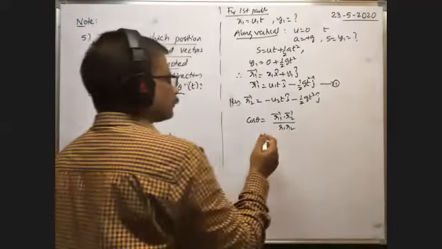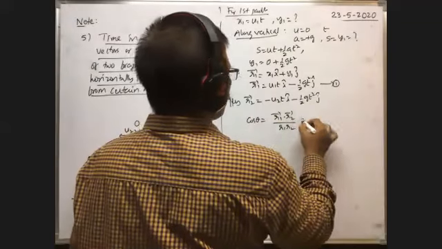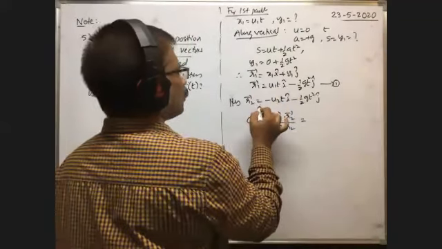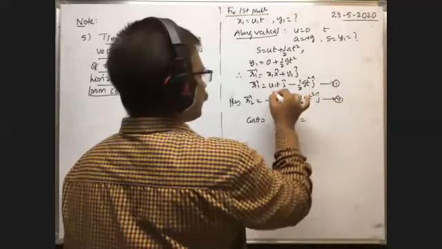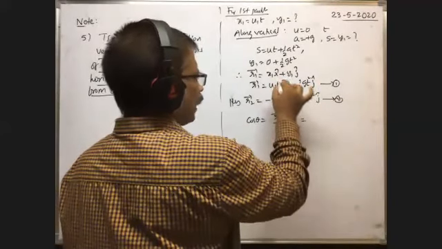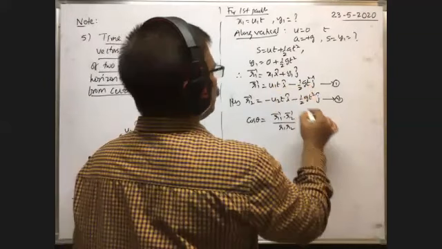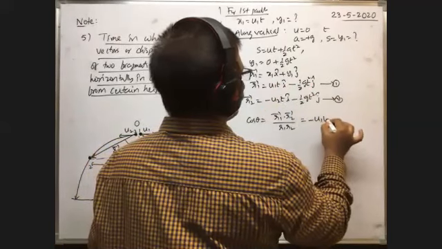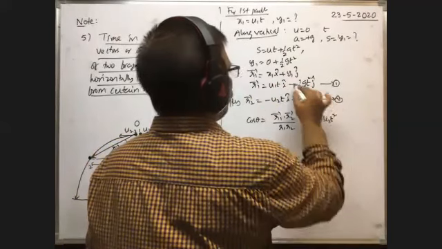So here the dot product between the two means r1 bar dot r2 bar. This is equation 2. r1 bar dot r2 bar means you just do the dot product between the i cap coefficients. So u1t dot minus u2t means minus u1 u2 into t square you will get. Minus minus plus.